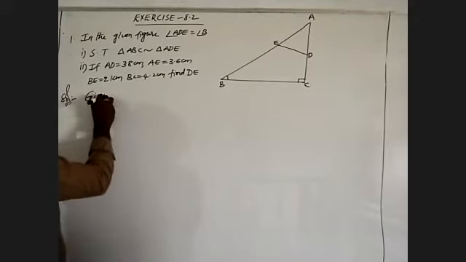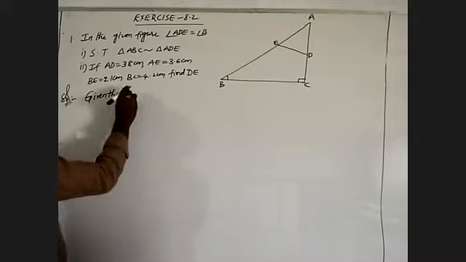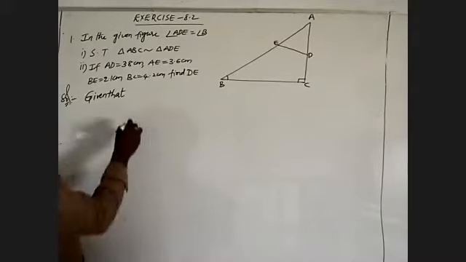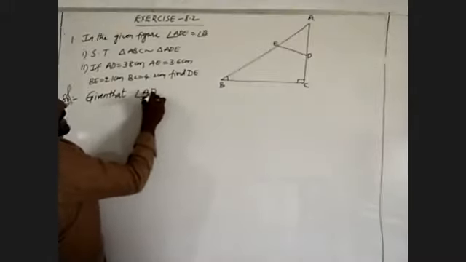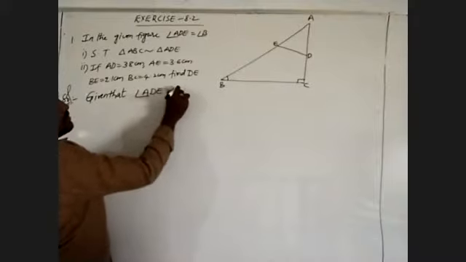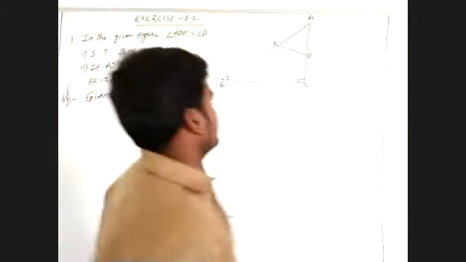Given that, what is given in this statement means angle ADE. Angle ADE must be equal to angle B. We will observe in this one.